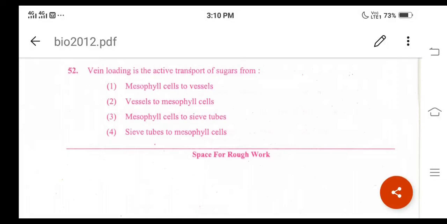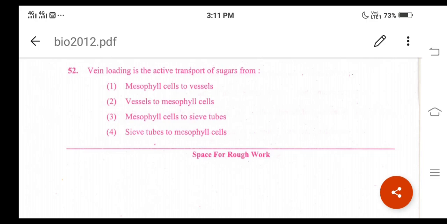Remember, this question is mainly based on the chapter transport in plants. In transport in plants, we are going to study a concept called food translocation or phloem translocation. Under this heading, the question is framed. Vein loading is also called phloem loading. For question number 52, what is the correct answer? Option 3, mesophyll cells to the sieve tubes. Vein loading is the process involved in the transport of food in the plants.